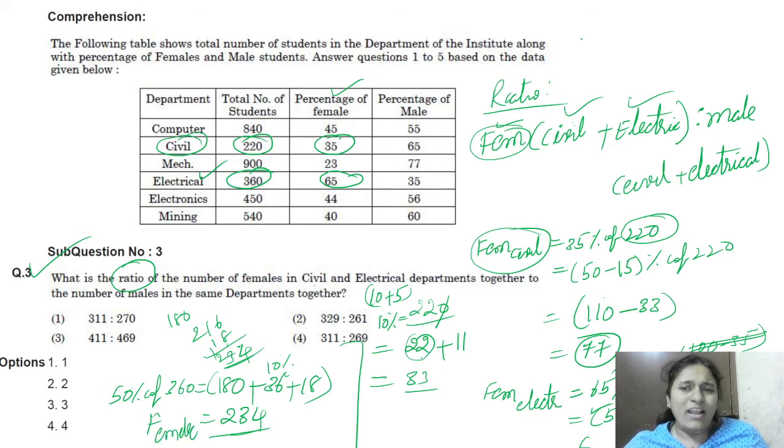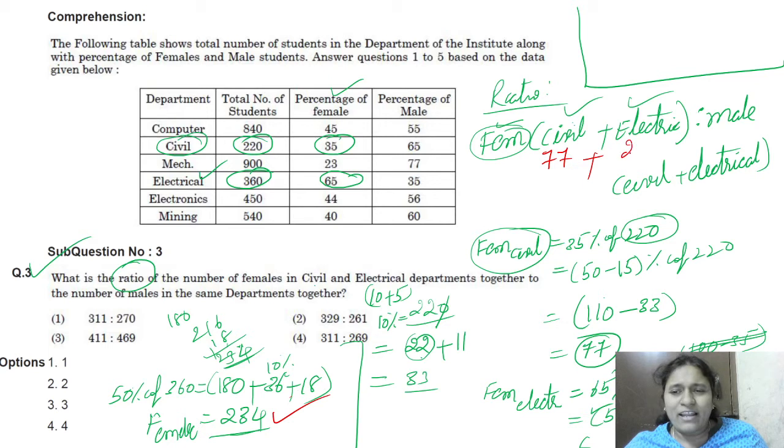Okay, now I will ask you what we have to find next. The total number of females in civil is 77 and the total number of females in electrical is 234. For this we have to make the ratio of male in civil and electrical. What is the total number of males in the civil?